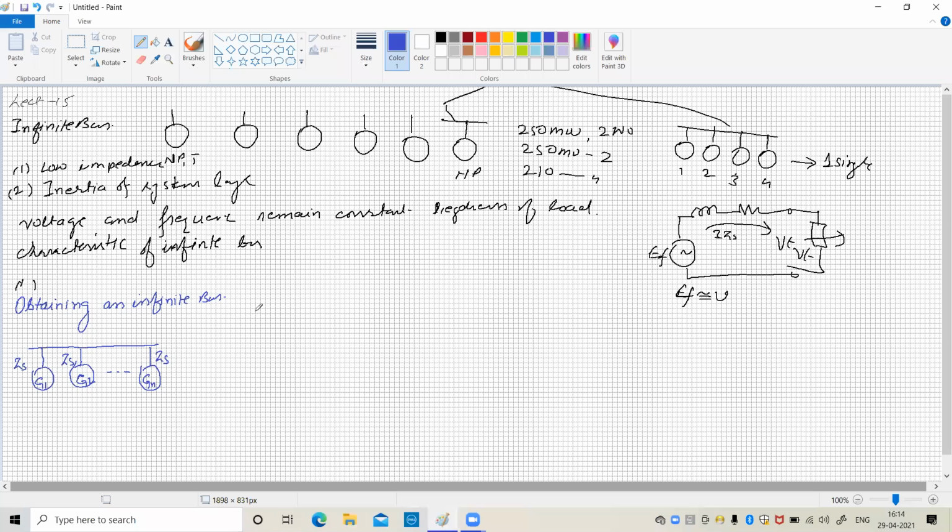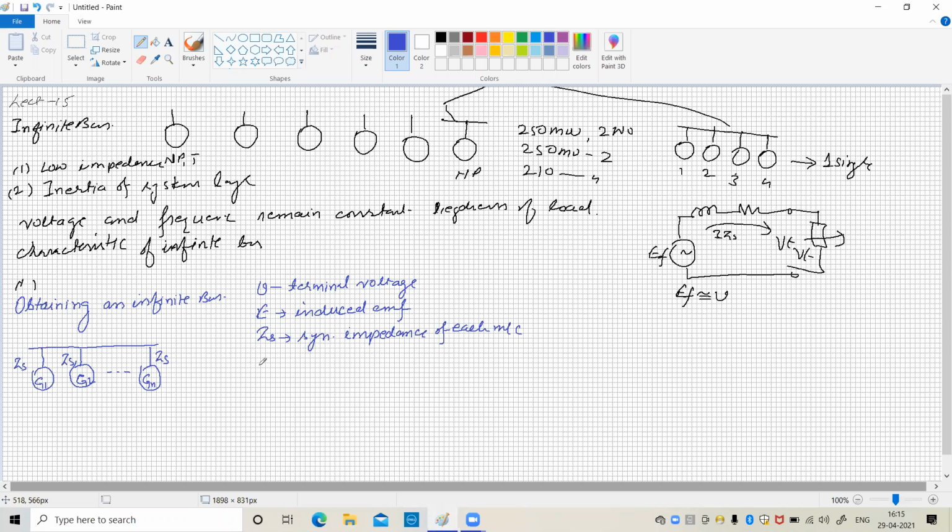Let the terminal voltage be V. E is the EMF induced, or excitation EMF. ZS is the synchronous impedance of each machine. Here, machine means an alternator, or a generator, which I could call a machine.